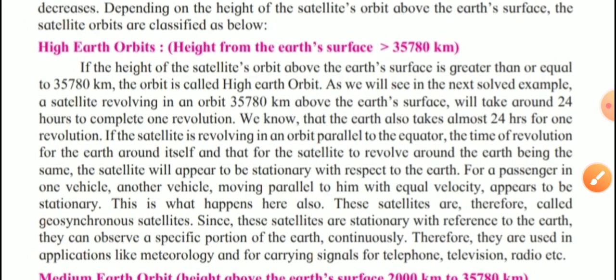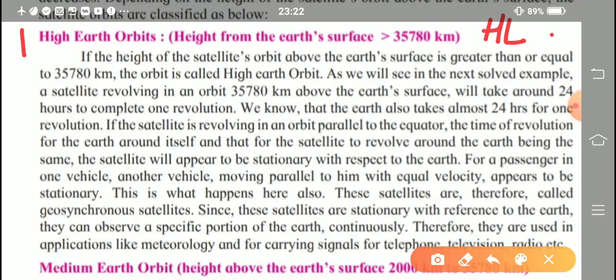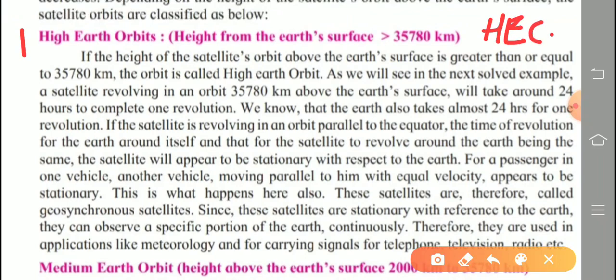So what is the classification given? First one is high earth orbit, in short HEO. The range is given: height from the earth's surface greater than 35,780 kilometer.